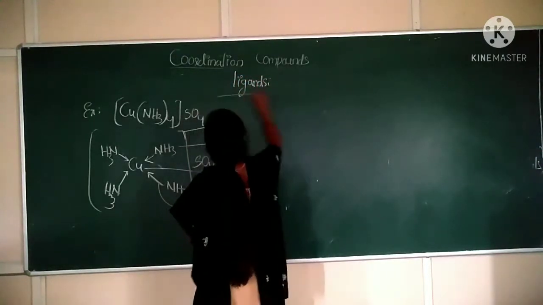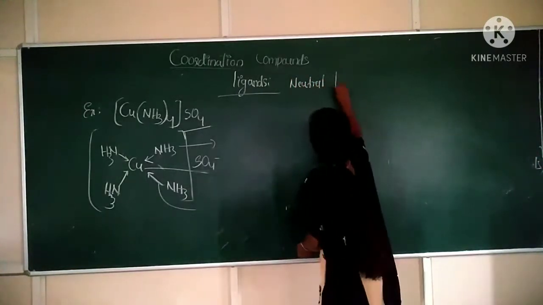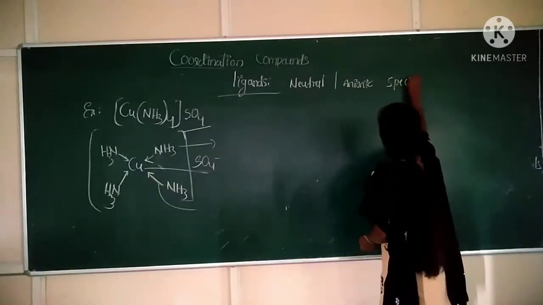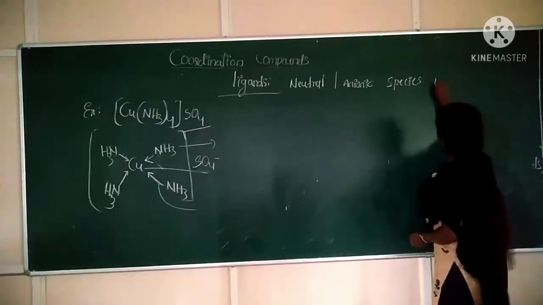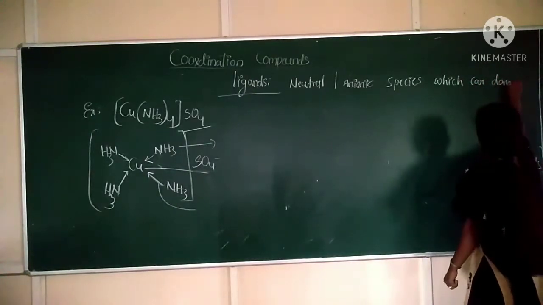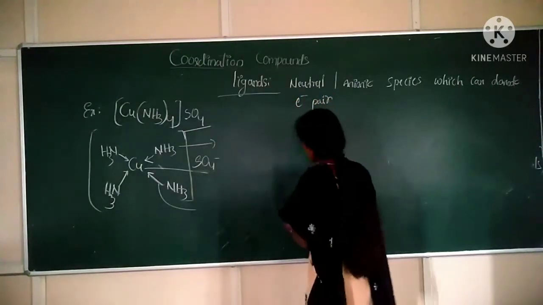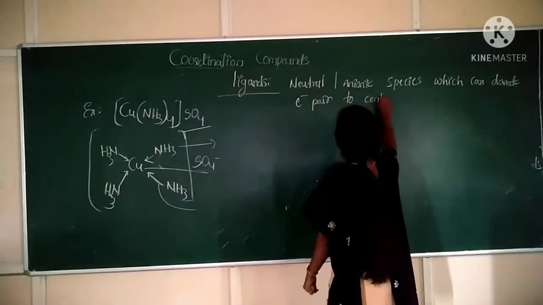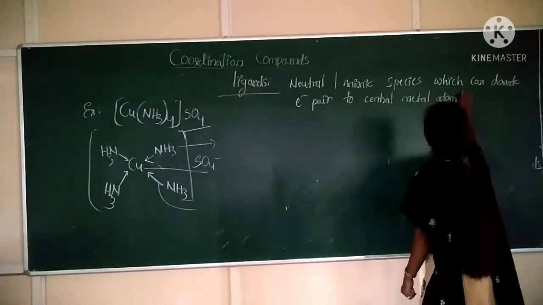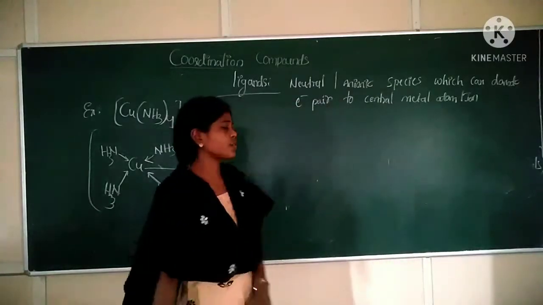Ligands are neutral or anionic species which can donate an electron pair to the central metal atom or ion. Correct? So these are the ligands. Ligands are electron pair donors.